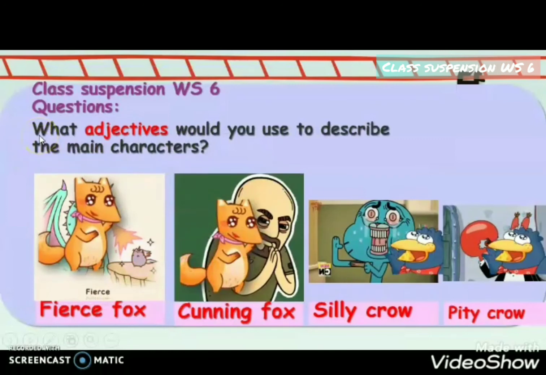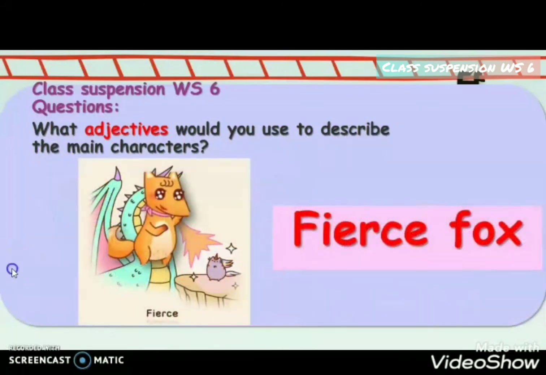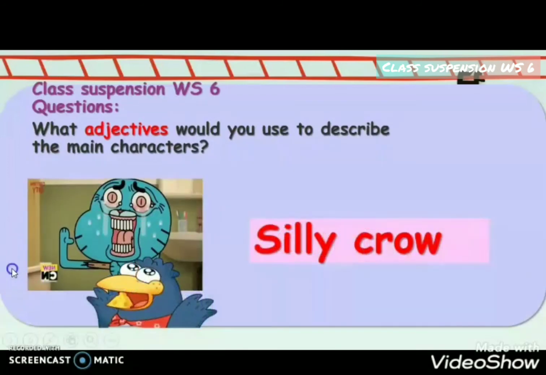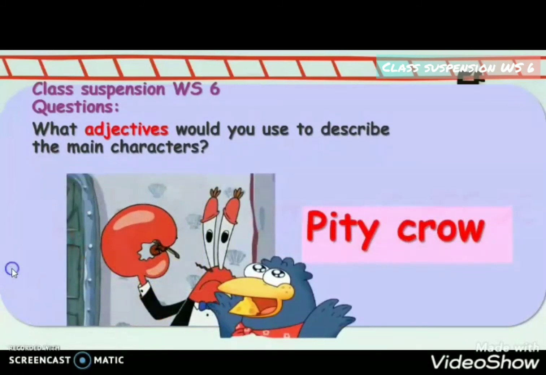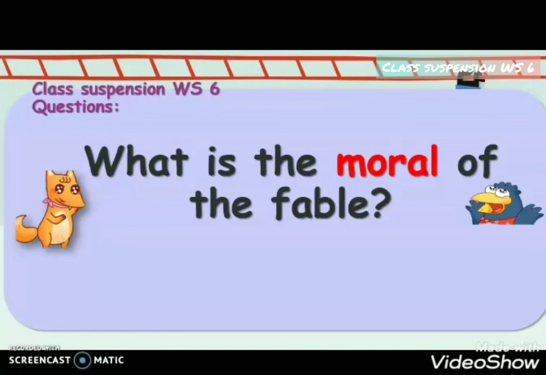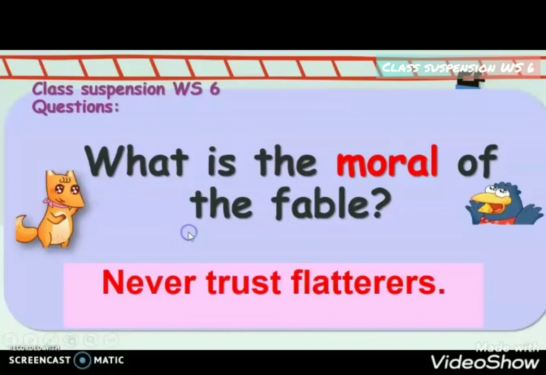The next question. What adjectives would you use to describe the main characters? Fierce fox, cunning fox, or silly and pretty crow, or yummy and delicious cheese? Last question. What is the moral of this fable? What lesson have you learned from this fable?